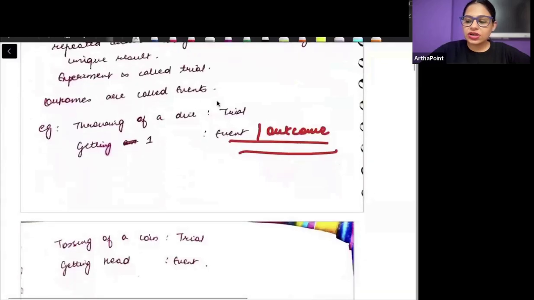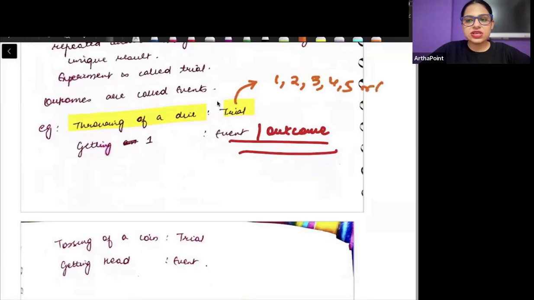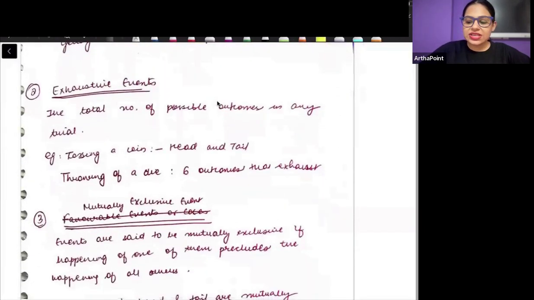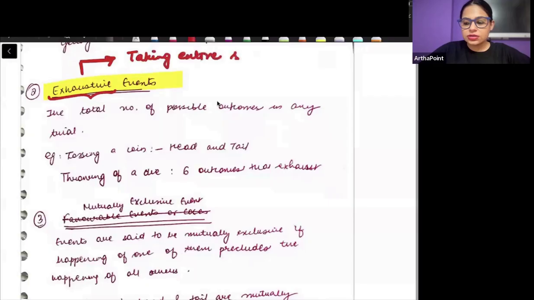Similarly, throwing a dice can be a trial. But what numbers you will get when you throw a dice, 1, 2, 3, 4, 5, or 6, those are basically the outcomes of your trial or the events of your trial. There is something which is known as exhaustive events. Exhaust means taking the entire sample space.